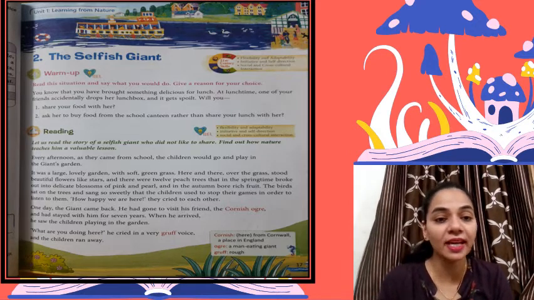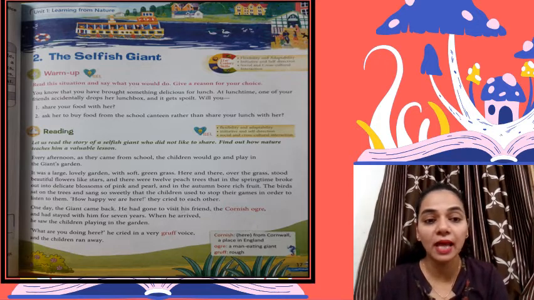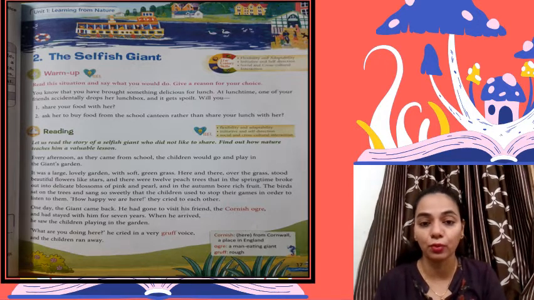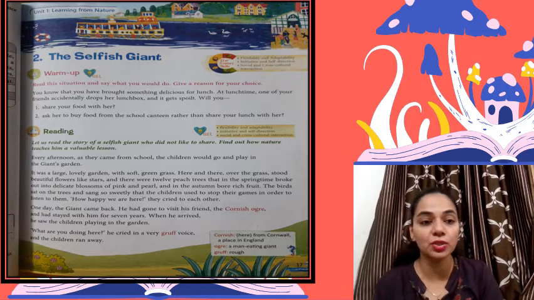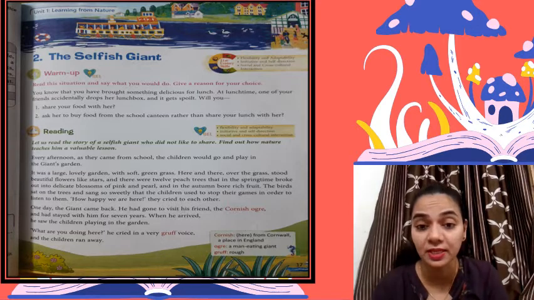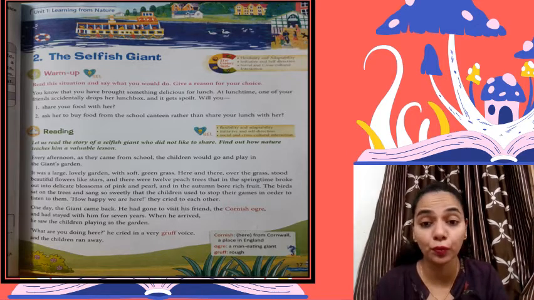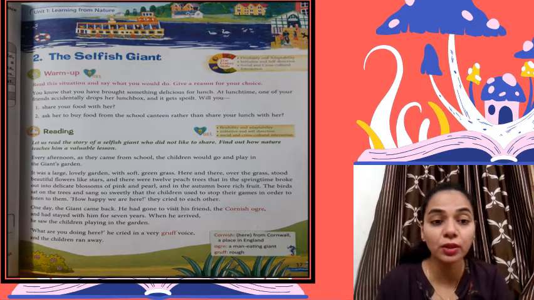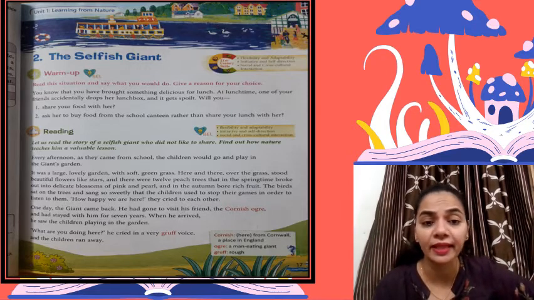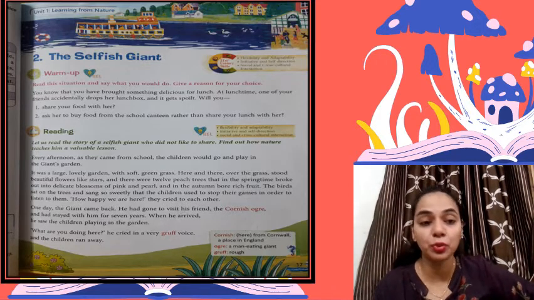Every afternoon as they came from the school, the children would go and play in the giant's garden. It was a large, lovely garden with soft green grass. Here and there over the grass stood beautiful flowers like stars, and there were 12 peach trees that in the springtime broke out into a delicate blossom of pink and pearl, and in the autumn bore rich fruit. The birds sat on the trees and sang so sweetly that the children used to stop their games in order to listen to them. How happy we are here, they cried to each other.